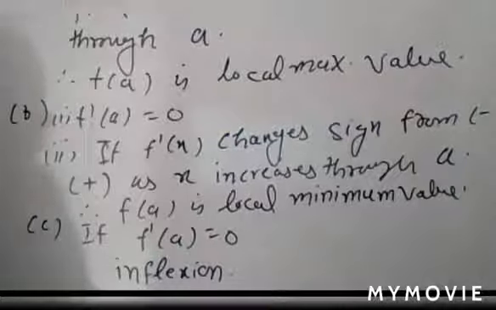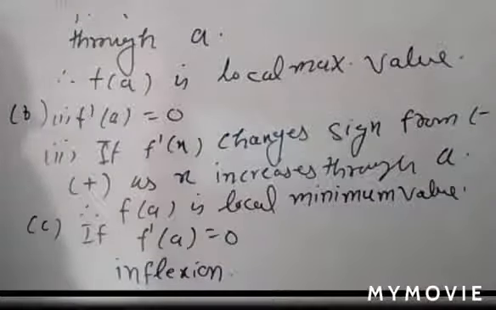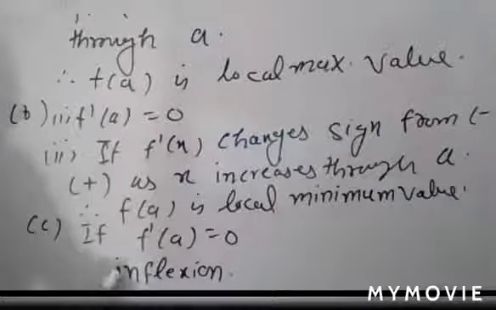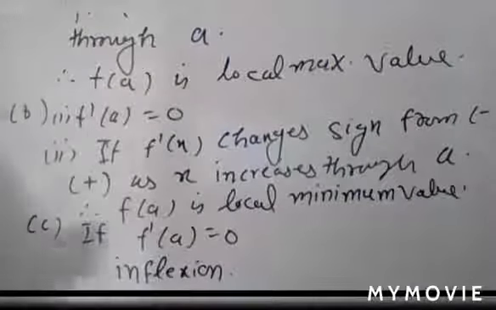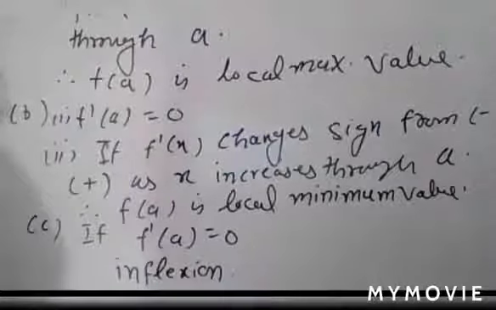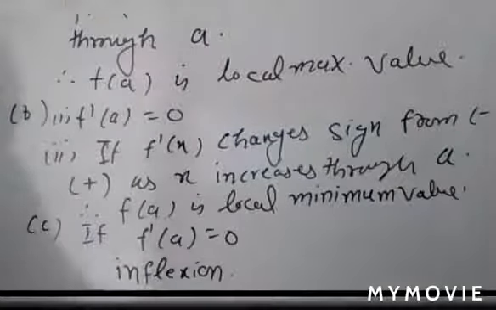Sometimes in a question the point of inflection is required. They ask such a question: find the point of inflection. At this point the curve has neither maximum value nor minimum value. So such a type of point is known as a point of inflection. So this is known as the first derivative test. Up to the first derivative test, you're trying to solve the question, understand?